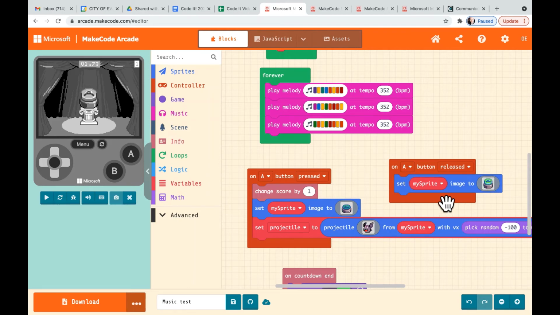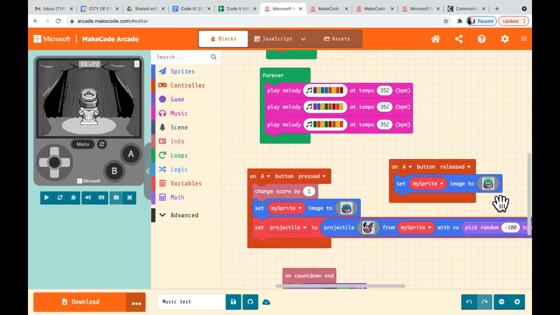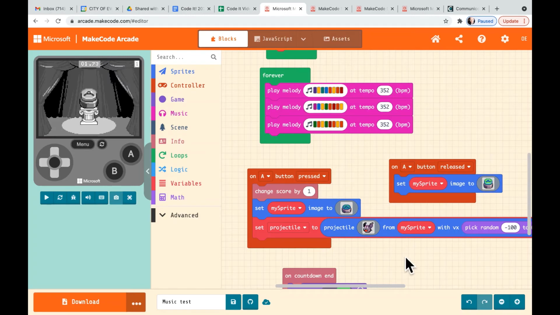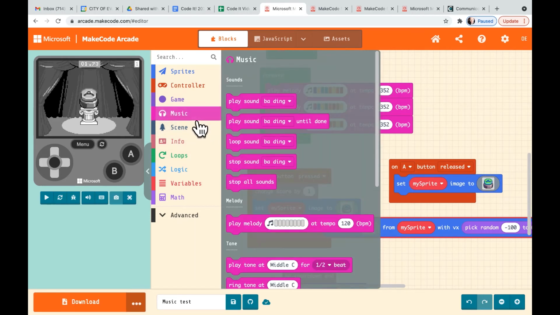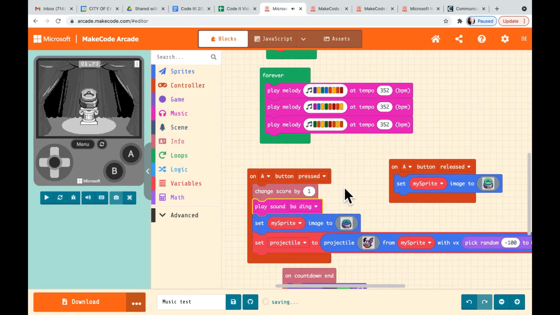Okay, so again, see the difference? The button is down, the button is up. So two different images for the A button. And now what we're going to do is, again, add the music in there. Sorry, not music, but a sound effect. It's unactivated right now, that's why it's gray. But we grab that and we bring it right here, right on top.